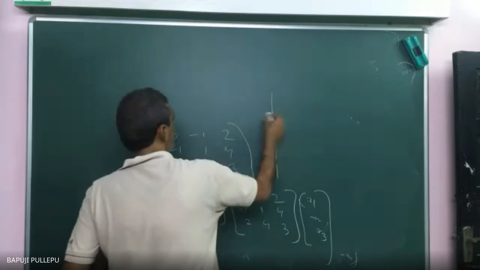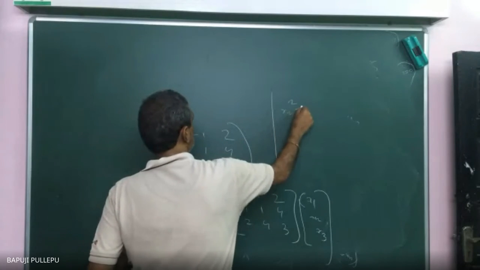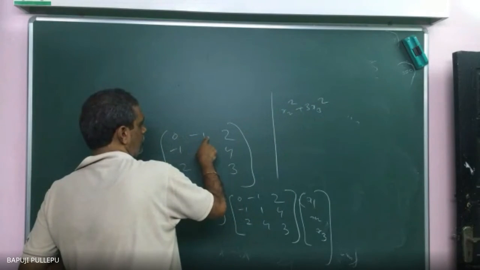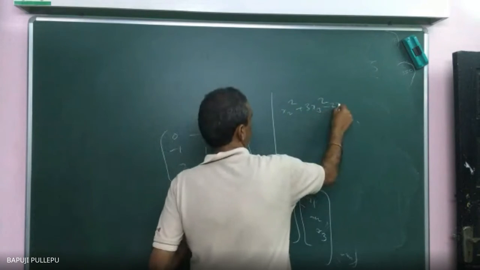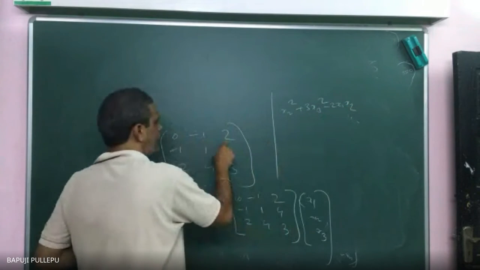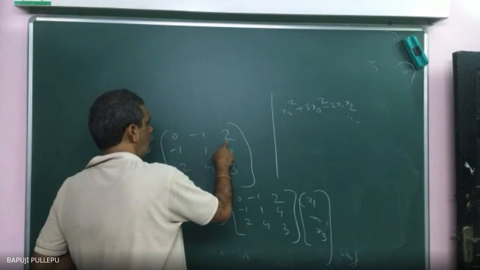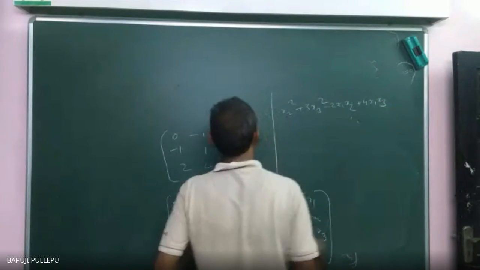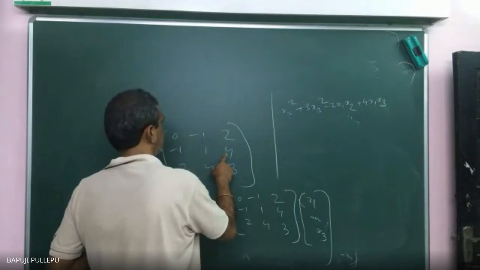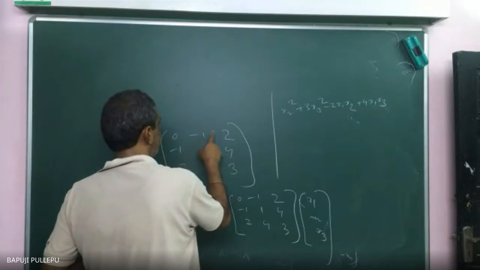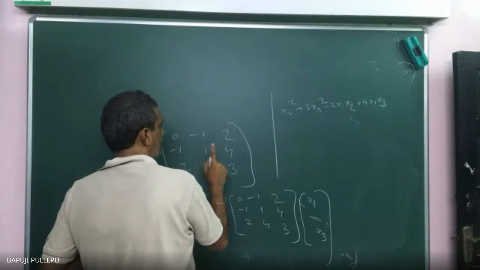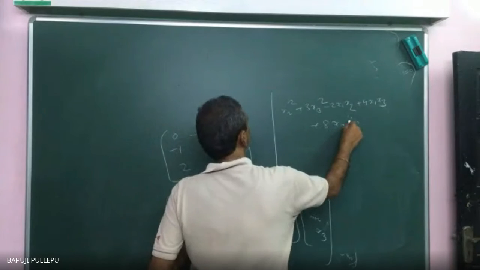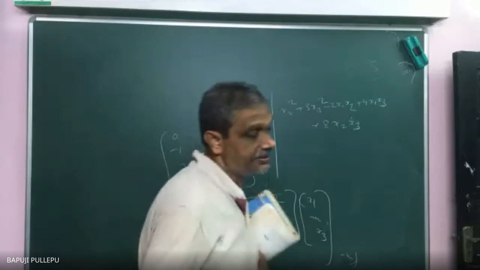See, blindly I will write 0x1 square plus x2 square plus 3x3 square. Then minus, this place is what? 1, 2. Minus, twice, so minus 2x1x2. This is what? 1, 3. 1, 3 means 2 times 4, that is 8x1x3. Then another term, where am I missing? This is already filled, this is filled. This position is 2, 3, which is 4, so 8x2x3. But you have to multiply and see, you will get it.